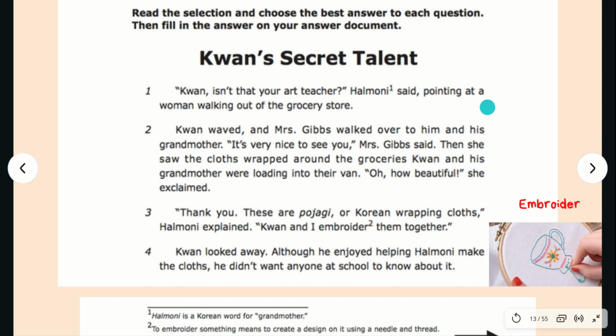Before we continue on to the next page, take a look at our text feature here. We see that Harmony means a Korean word for grandmother. So the person who spoke right here at the beginning was the grandmother. And when they said Kwan and I embroider them, it means to create a design, kind of like this one, using a needle and thread. Let's keep reading.